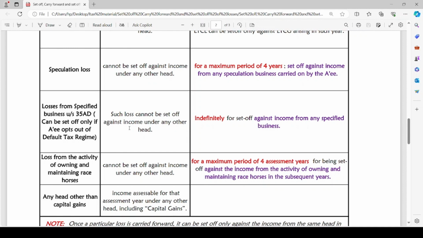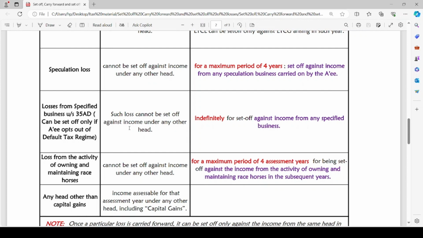We have previously seen under the inter-source adjustment that specified business loss can be set off against income from any other specified business only. Loss from cold chain facility can be set off against income from hotel services, hotel business. Similarly, such loss cannot be set off against income under any head. It is restricted only to the set off of loss against income from specified business only.